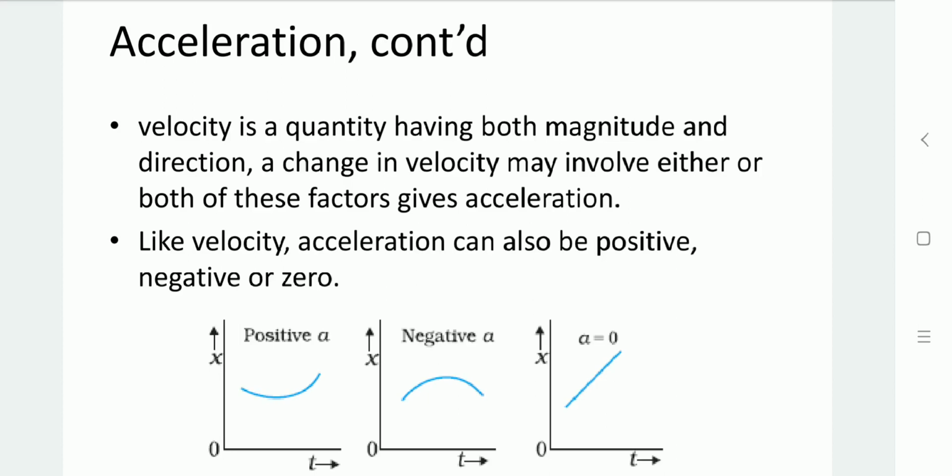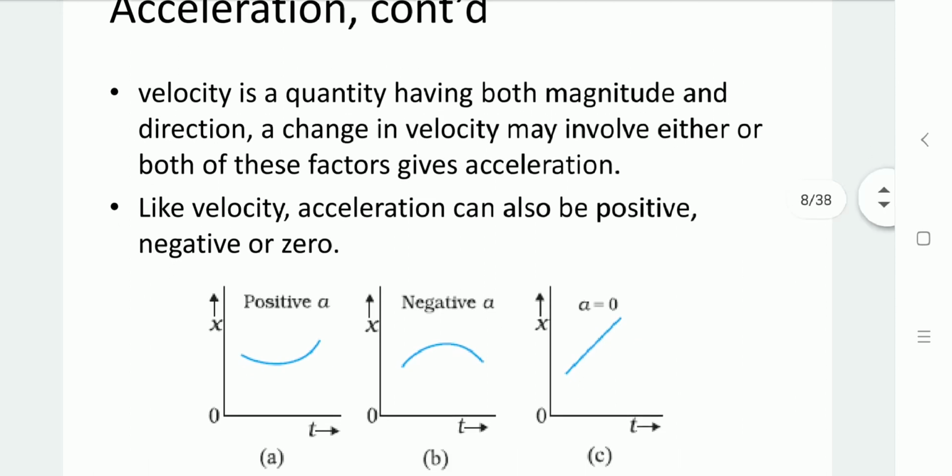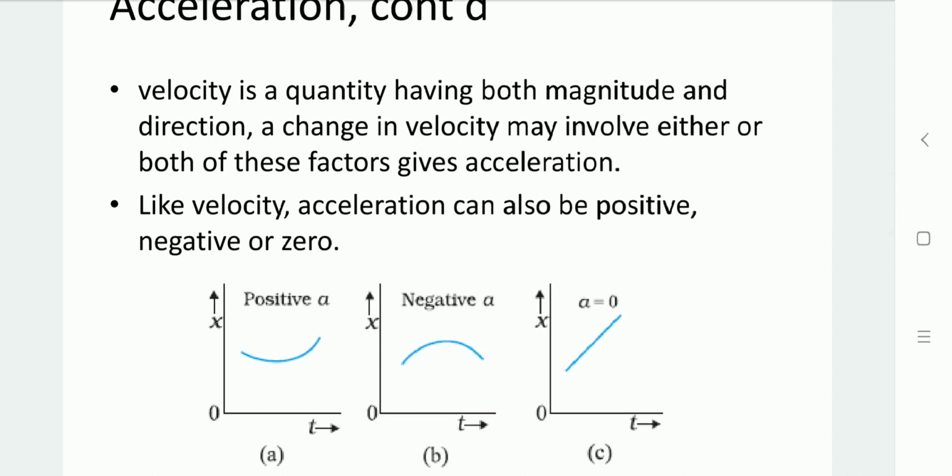So like velocity, acceleration can also be positive, negative or zero. As you can see in the graph, three graphical representations are there. The first graph defines acceleration with respect to the position-time graph. Here the curve is a rising curve, so we can say that acceleration is positive.